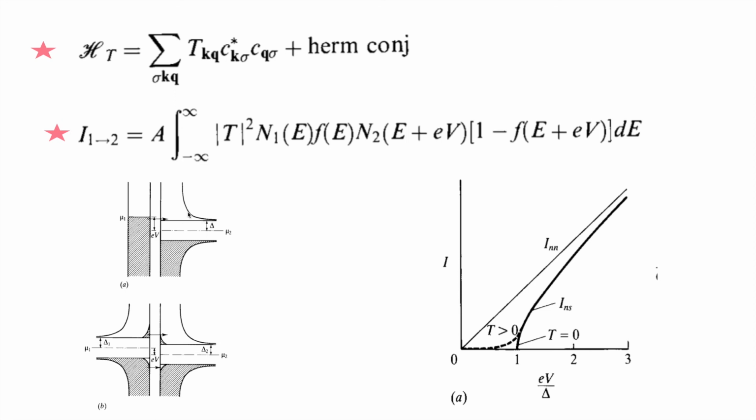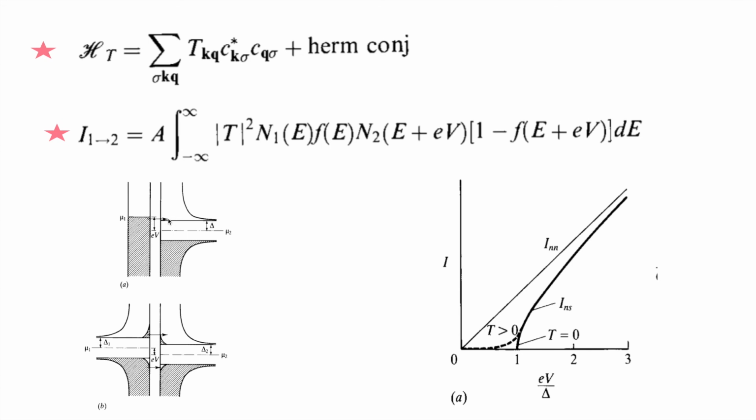And this eV is the applied voltage difference between the two. If the normal metal has a mu higher than this line, then electrons can tunnel from here to there. It's simple, right? From here to there electrons can tunnel because the energy is higher here and there are available states there. So this is normal to superconducting tunneling.